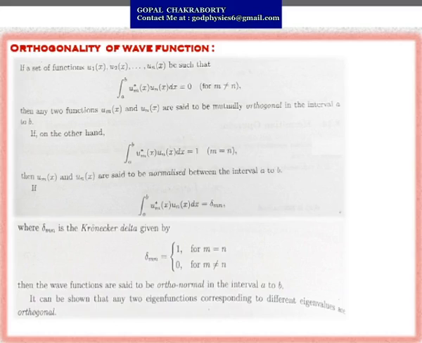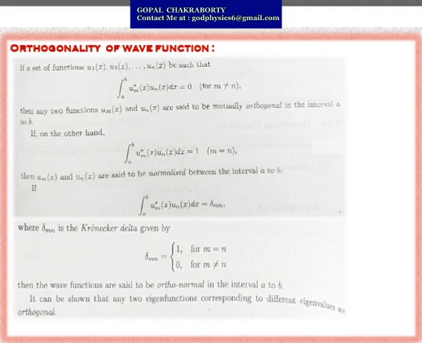then it satisfies both the normalization condition as well as the orthogonal condition simultaneously, and this is called the orthonormal condition. That expression can be written as the integration from a to b of um star un dx equal to delta suffix mn, where delta suffix mn is called the Kronecker delta.